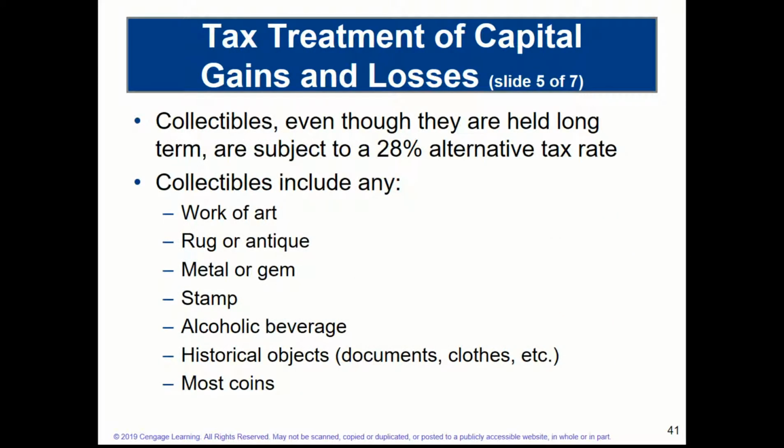What are these types of collectibles? Well, works of art, anything unique. Often they're hard to replace. They're original, and so these are what we might consider collectible. Sometimes it's kind of a gray area, what is collectible and therefore subject to the 28% alternative tax rate.